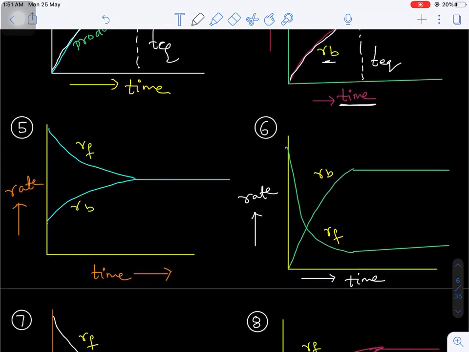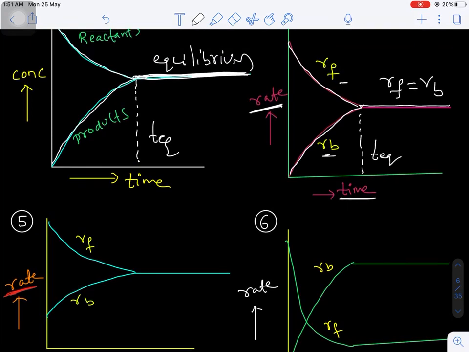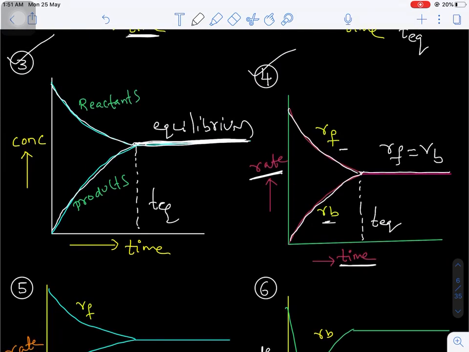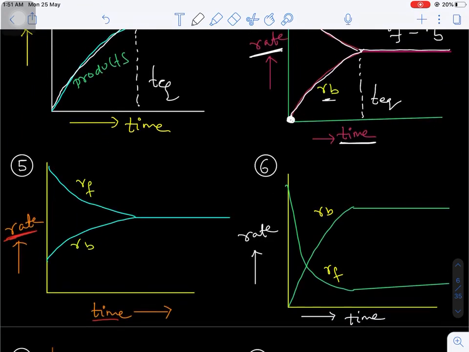Now come to the fifth graph. Does this graph represent chemical equilibrium or not? Here, rate and time taken graph is given. Now the difference between the fifth graph and the fourth graph: in the fourth graph, we take the product concentration as 0. Only reactants are taken, and the reaction begins with only reactants. But here we take a certain quantity of reactants and a certain amount of products as well. Products will be present, and reactants also will be present in the reaction container.